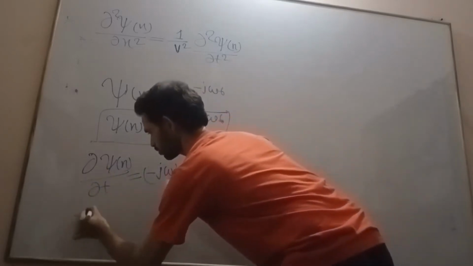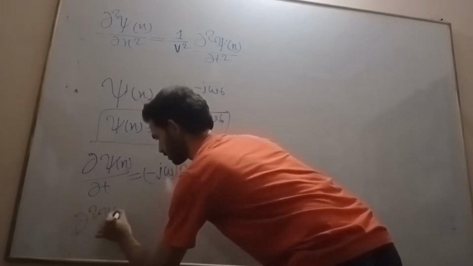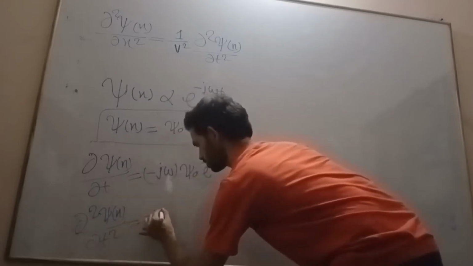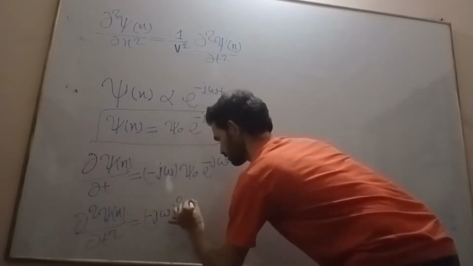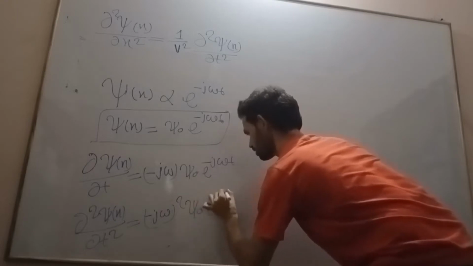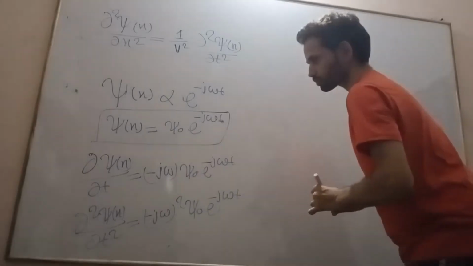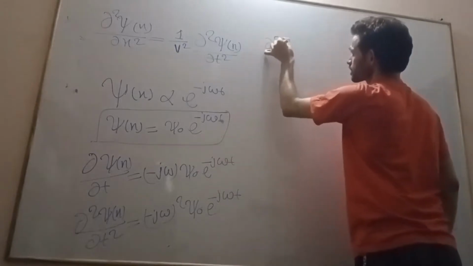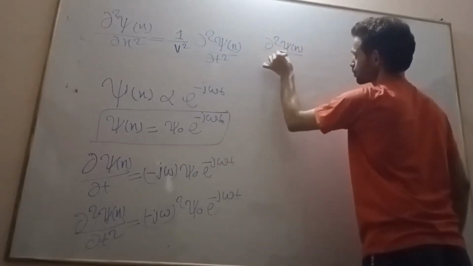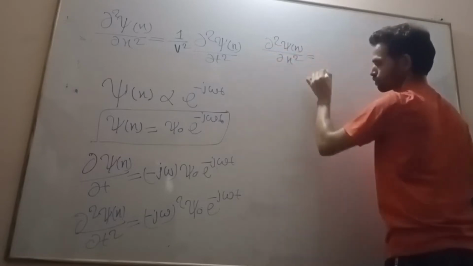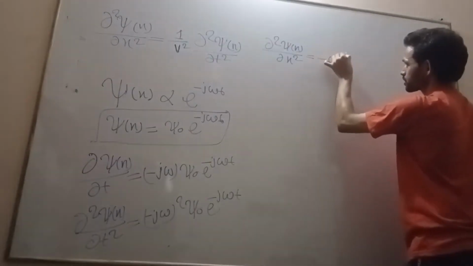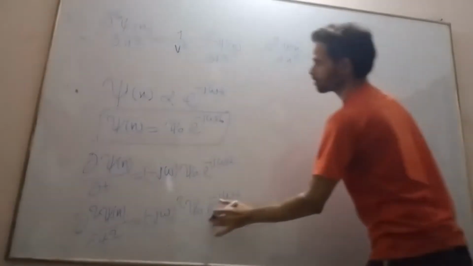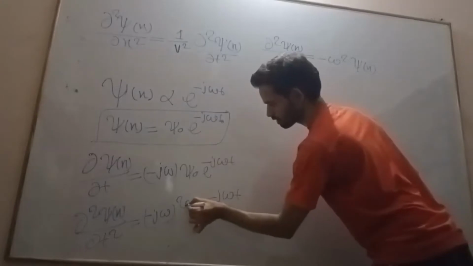Then again differentiating, dou square psi of x upon dou t square is equal to minus omega square psi naught e to the power minus j omega t. So now see what you get: dou square psi of x upon dou x square is equal to minus omega square psi of x, because psi of x is equal to psi naught.